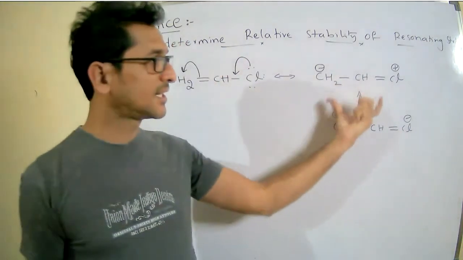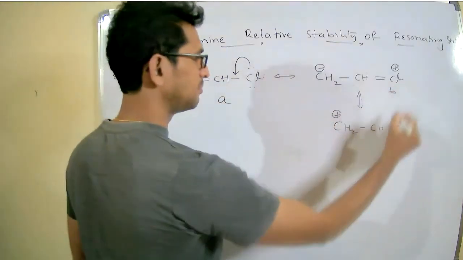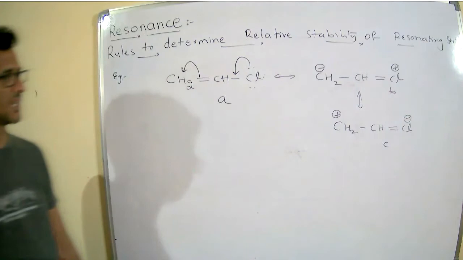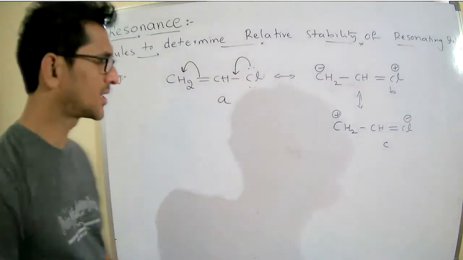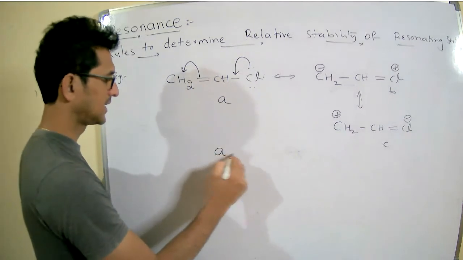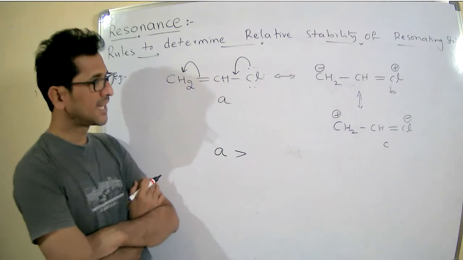The three resonating structures exist: A, B, C. Obviously, first is the uncharged, therefore A is more stable than B and C.